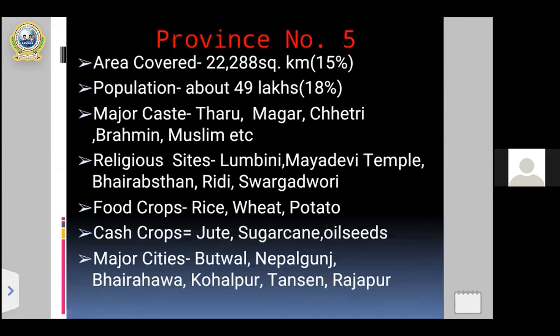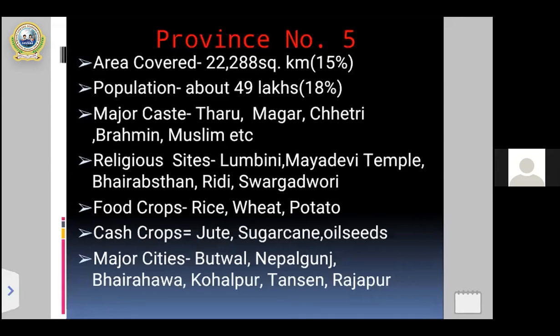And my dear friends, we all know that religious sites reflect the religion, lifestyle and festivals of a certain province. So these religious sites reflect the religion, social norms and values of a certain province.